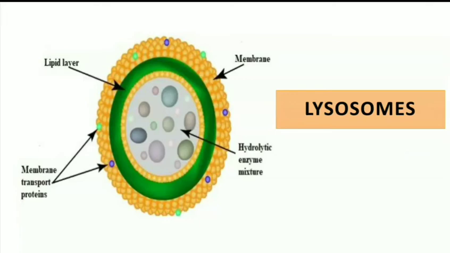Lysosomes contain hydrolases, including the enzymes glucosidase for glycogen, cathepsin for proteins, lipase for lipids, and ribonuclease for RNA.